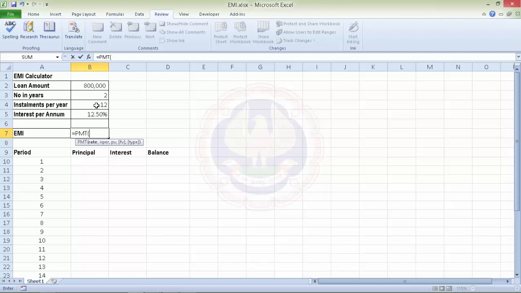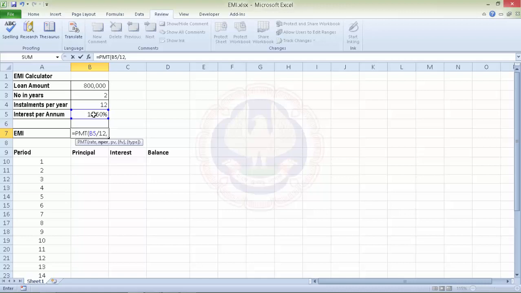Okay, so in this case, we first have the rate. But an important thing about rate is that it should correspond to the period. So here we are making monthly installments, whereas the rate is per annum. To make it appropriate, we'll divide it by 12, so that what we have now is a monthly rate. Then we have the number of periods.